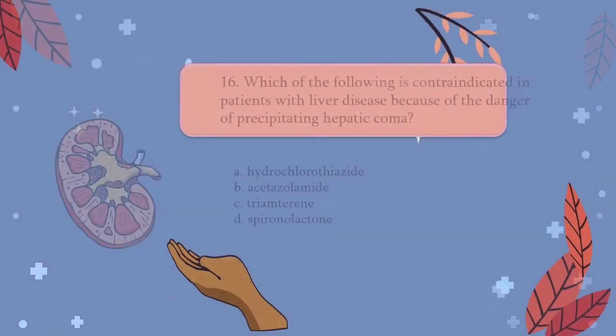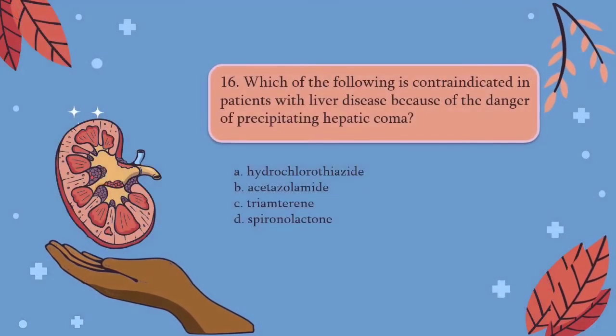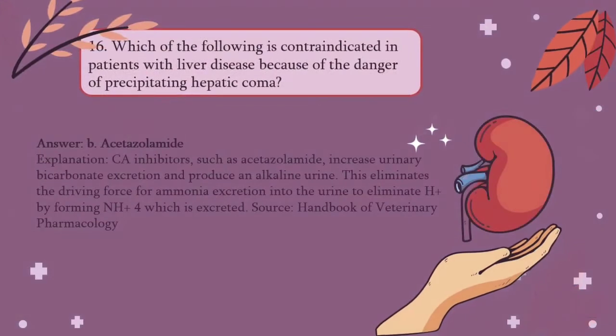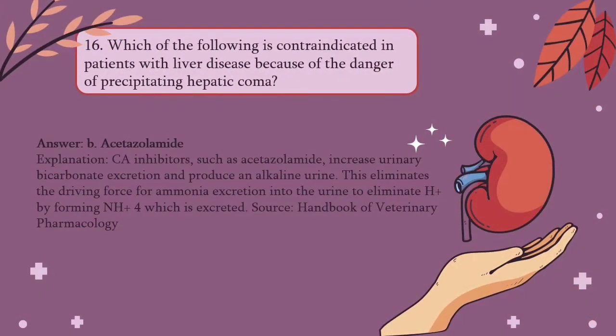For question number 16, which of the following is contraindicated in patients with liver disease because of the danger of precipitating hepatic coma? A. Hydrochlorothiazide, B. Acetazolamide, C. Triamterene, D. Spironolactone. The answer for this would be B, because CA inhibitors such as acetazolamide increase urinary bicarbonate excretion and produce an alkaline urine.